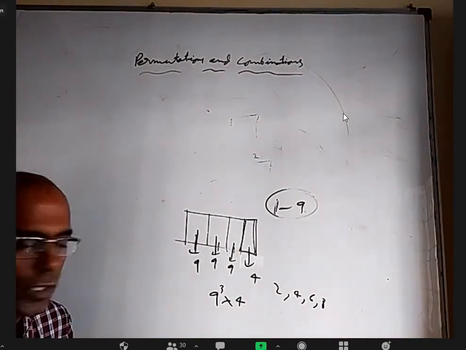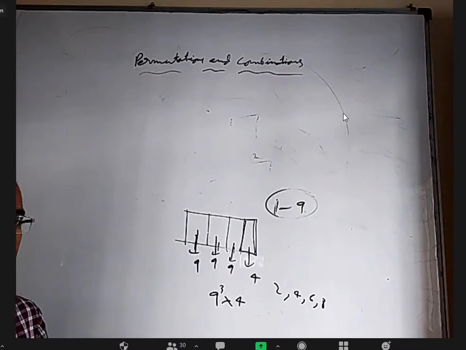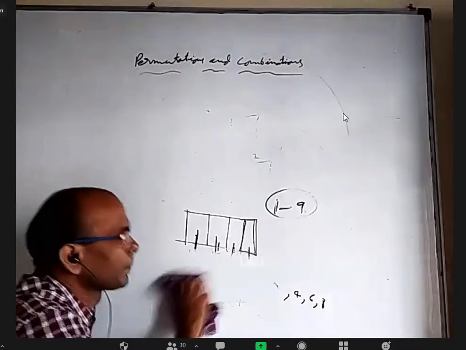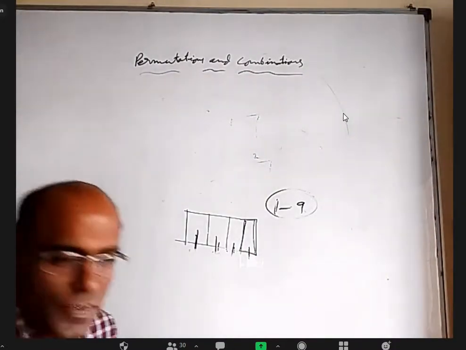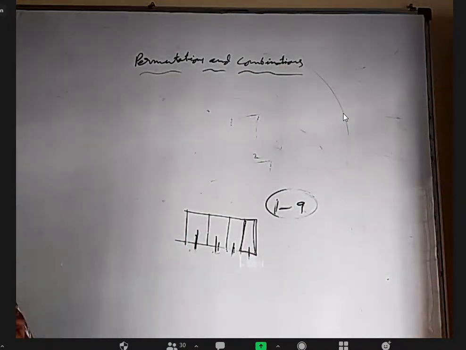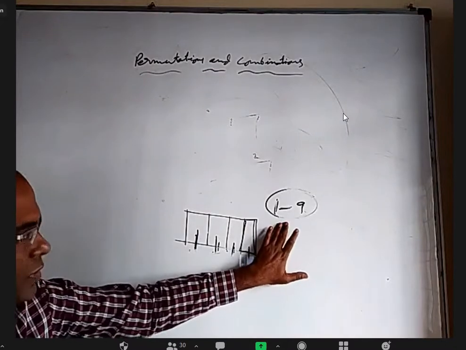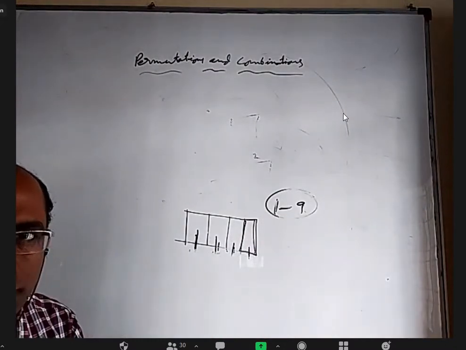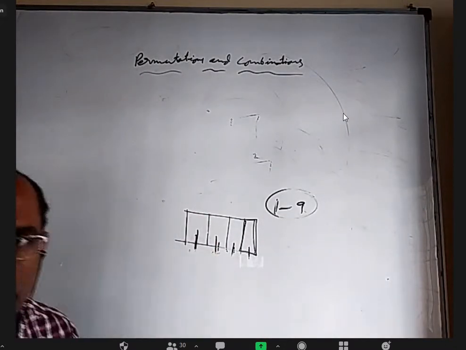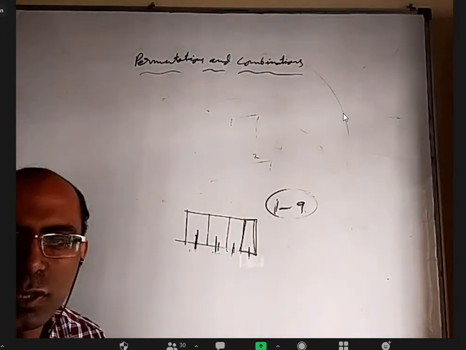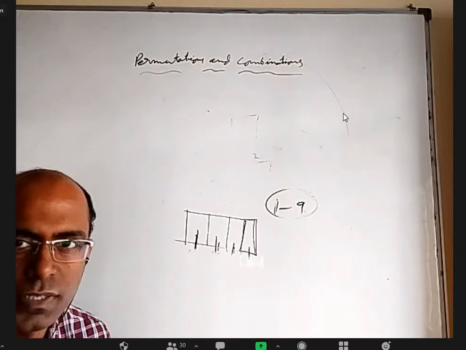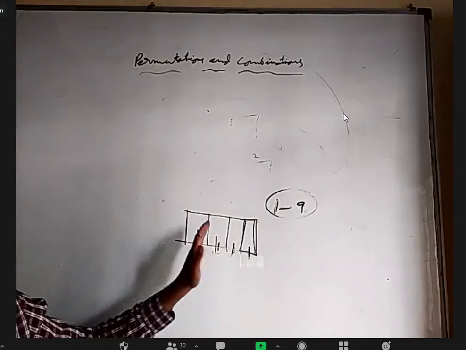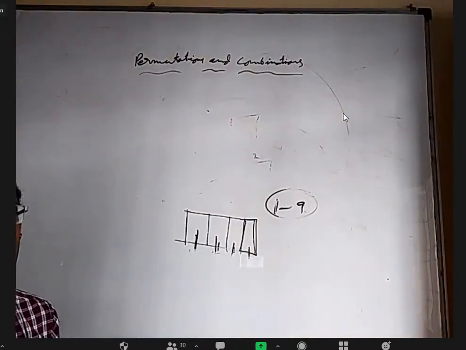All right, everybody clear about it? Yes, sir. This one is a little difficult question, but let us see if somebody can answer. By using digits 1 to 9, repetition allowed, I want to make a 4-digit number, but the number should be divisible by 3. Like the previous number should be divisible by 2, an even number means the total number is divisible by 2. I want this 4-digit number to be divisible by 3.